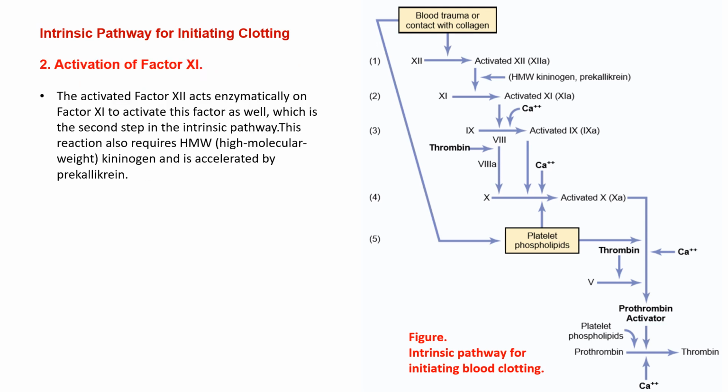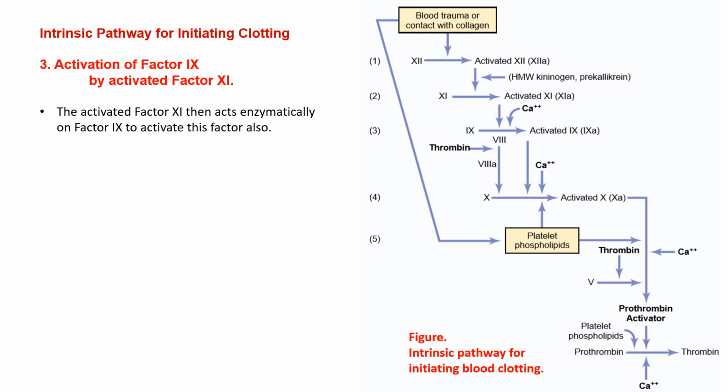Step 2. Activation of factor 11. The activated factor 12 acts enzymatically on factor 11 to activate this factor as well, which is the second step in the intrinsic pathway. This reaction also requires HMW, high molecular weight, kininogen, and is accelerated by prekallikrein. Step 3. Activation of factor 9 by activated factor 11. The activated factor 11 then acts enzymatically on factor 9 to activate this factor also.